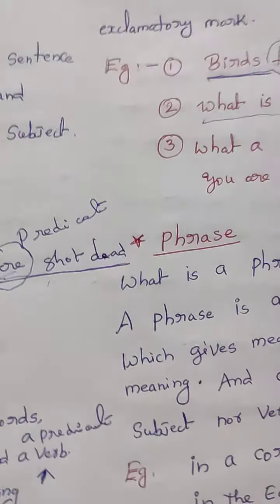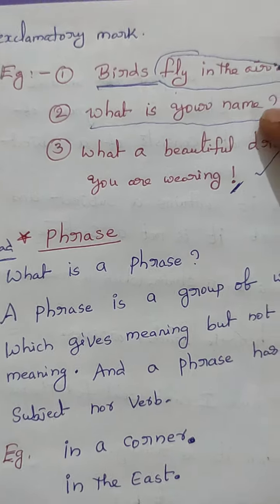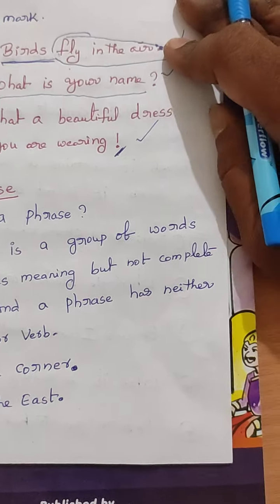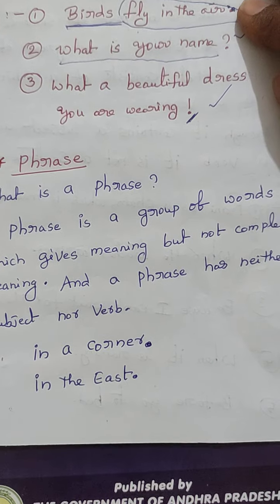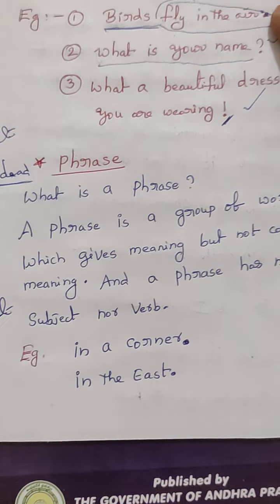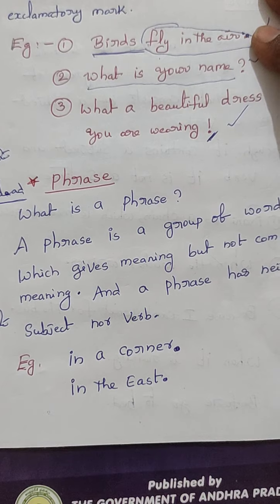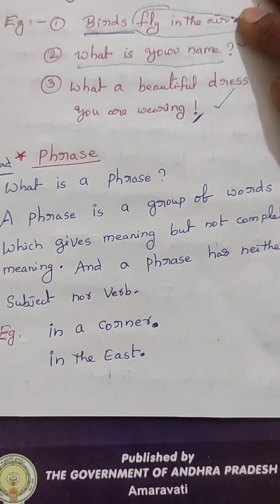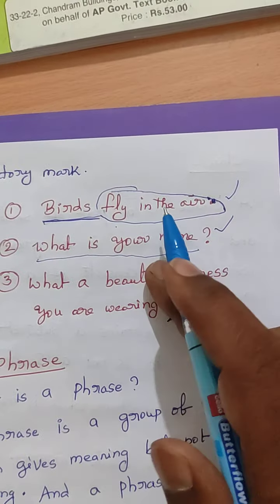Phrase. What is a phrase? See here. A phrase is a group of words. A phrase is also like a sentence, a group of words. But what is the difference between a sentence and a phrase? A phrase gives meaning but not complete meaning. That is the difference. Whereas a sentence gives complete meaning.